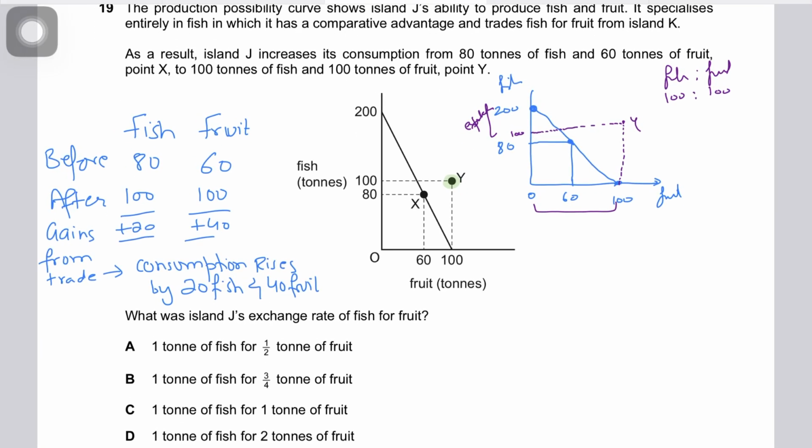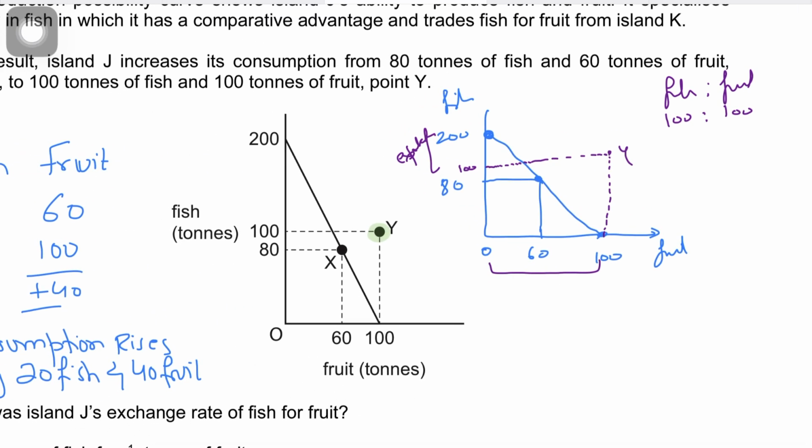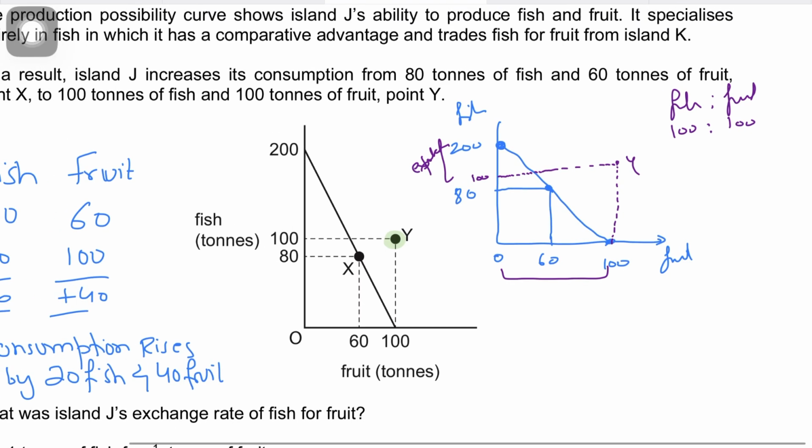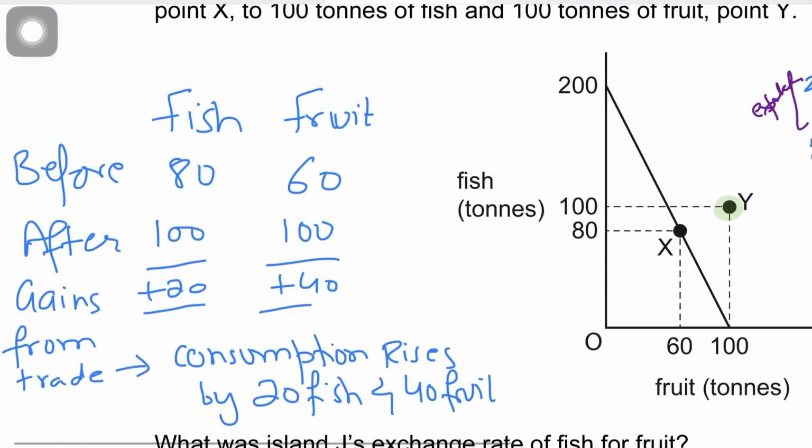You don't need to calculate competitive advantage. You don't need to figure out that the exchange ratio falls between competitive advantage ratios, because the PPC for Island K is not given. It's already told you that country J is specializing in fish, and they've also given you the post-trade position. So all you need to figure out is the maximum production after specialization for fish, and then how much is exported and imported. It's pretty simple. Previously we were consuming 80 fish, 60 fruit. Now we're consuming 100 fish, 100 fruit. So the gains from trade, that is consumption, rise by 20 fish and 40 fruit.